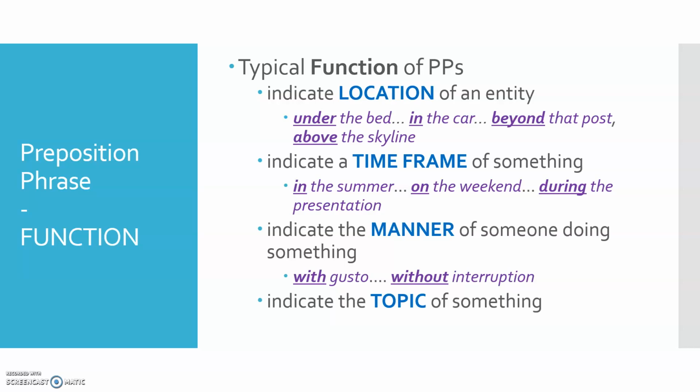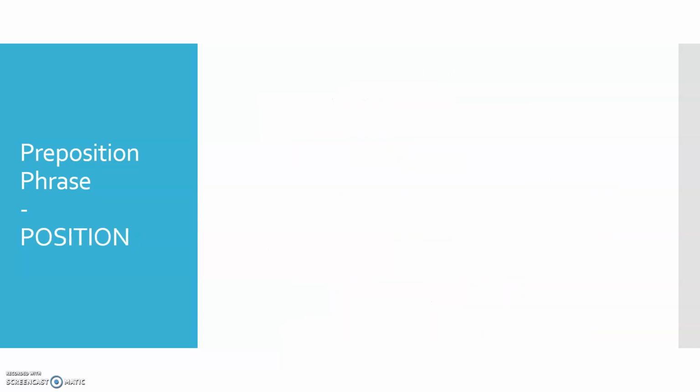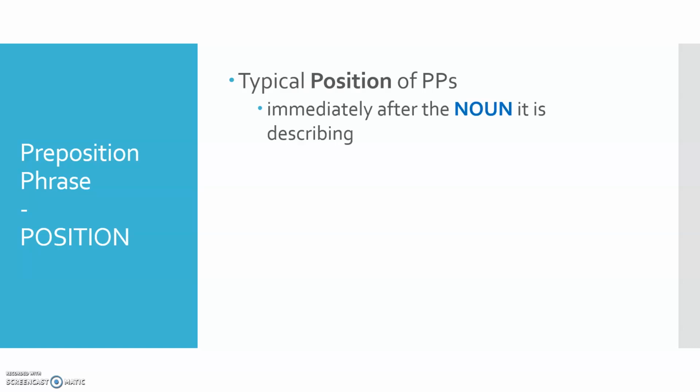And then another thing we typically find preposition phrases marking is topic, something like it was a movie about New Zealand or a report on the poverty rate in Canada, where it's marking the topic of some kind of entity. Now that we have a sense of what we can use preposition phrases for, we need to figure out where they surface within a sentence.